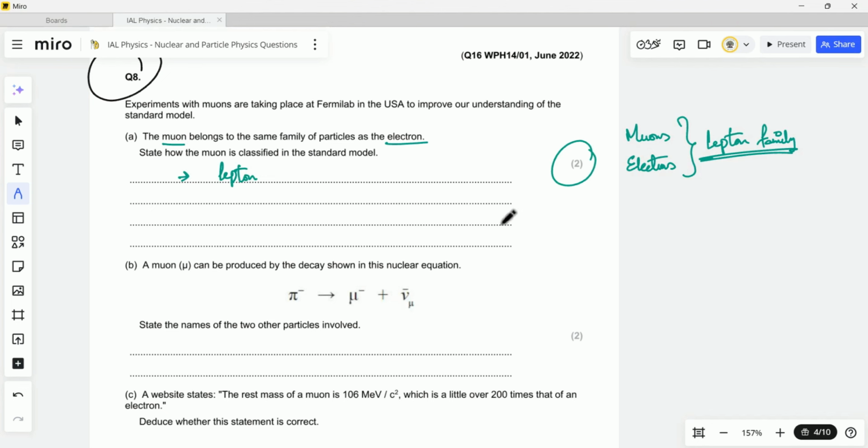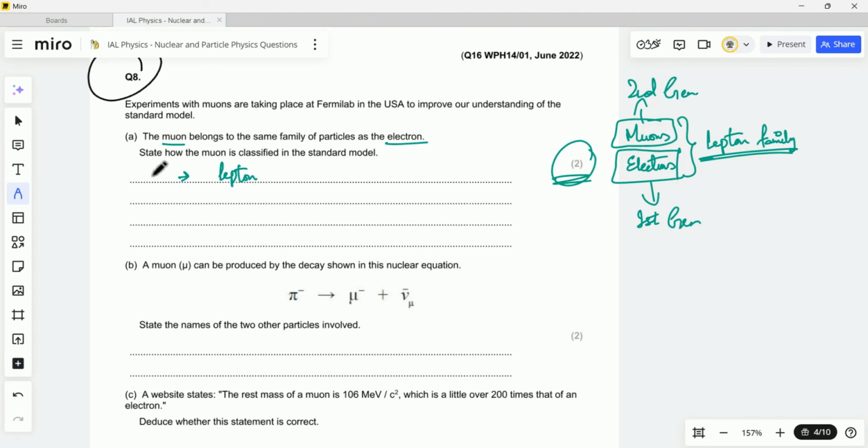And why is it classified as leptons? Because we know that muons specifically belong to the second generation of leptons, where the first generation contains the electrons. So for example, the leptons family consists of muons and electrons. The electrons belong to the first generation and the muons belong to the second generation of leptons.